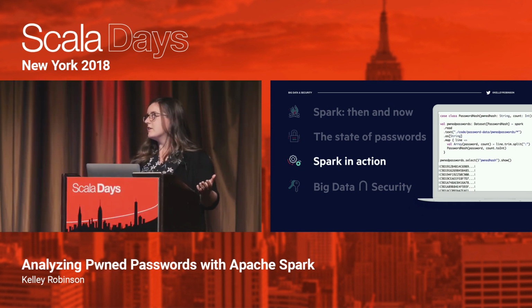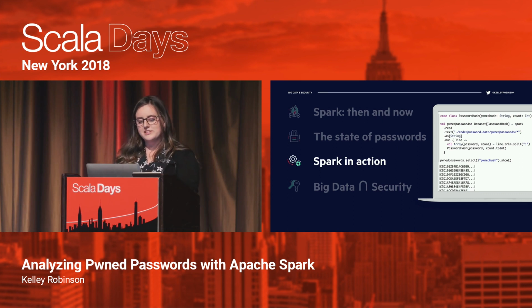And so you can see that Charlie is a very popular dog amongst its passwording owners. And there's over 15,000 Charlies that have been seen in password data breaches.